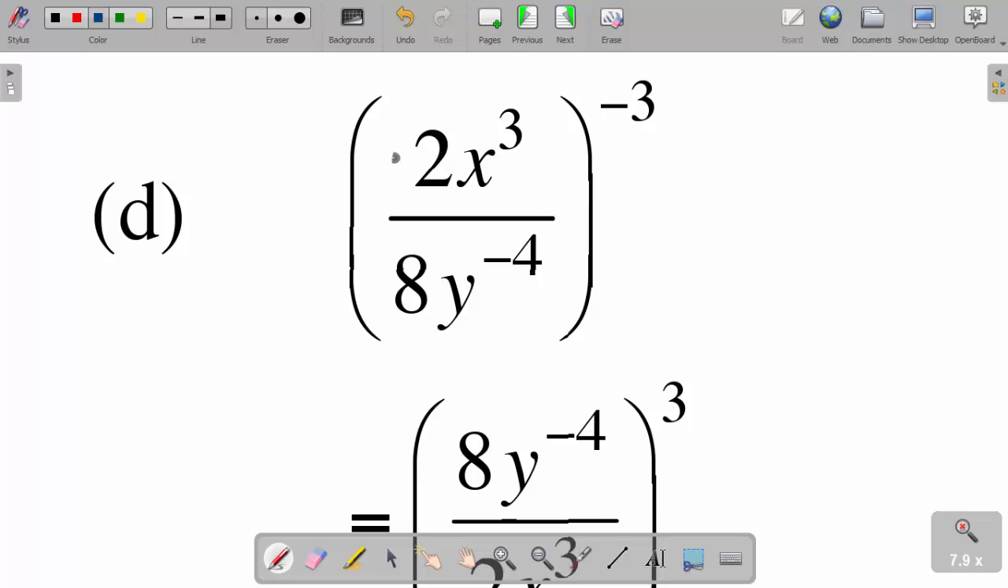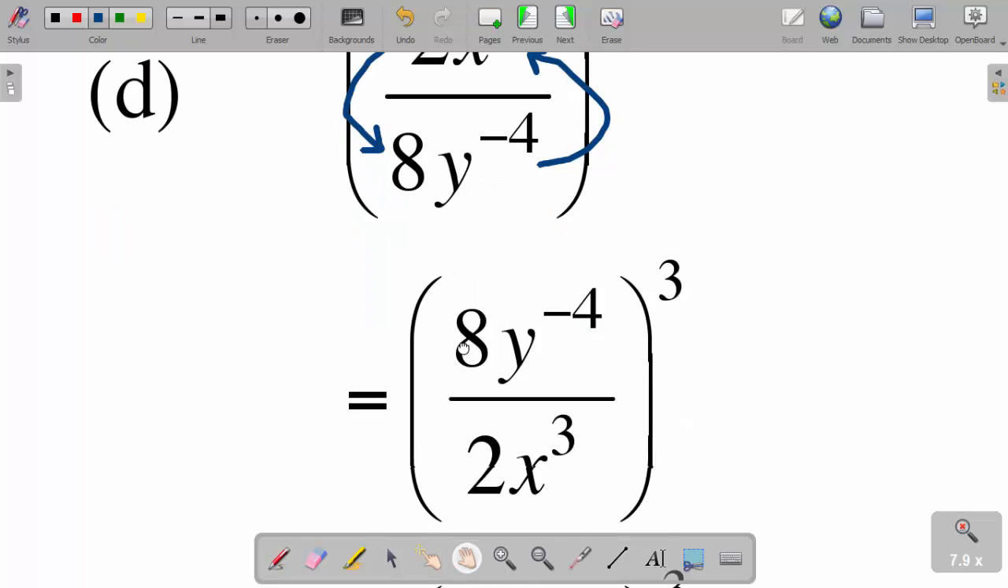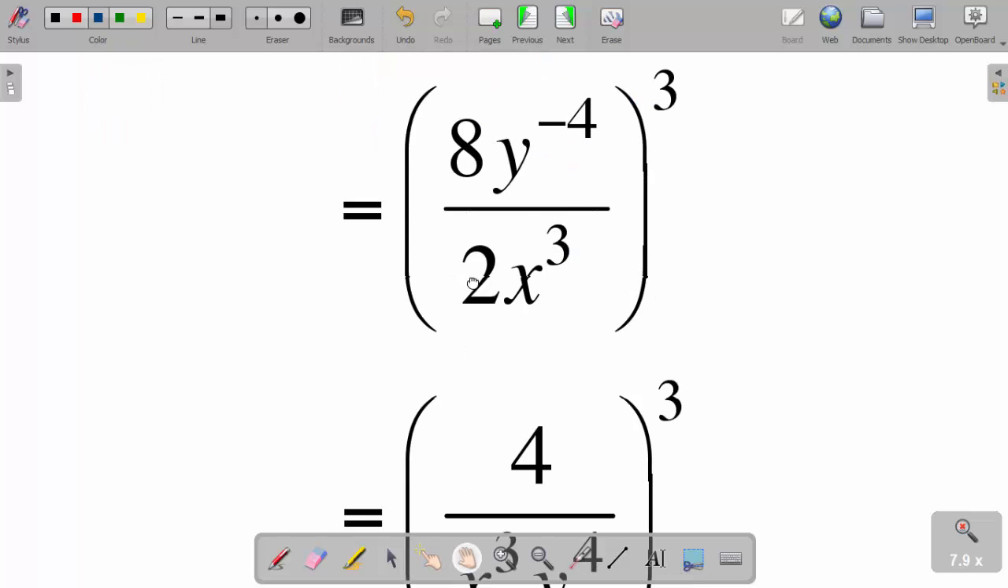We said that this one, I'm going to put it here. And then this denominator becomes the numerator. So when I swap them, now the negative 3 becomes a positive. That's what I do here. Now after that, again I said negative somewhere. So what do I do? Now this negative 4 is for only y. So if I take it in the denominator, it's going to become a positive power 4.